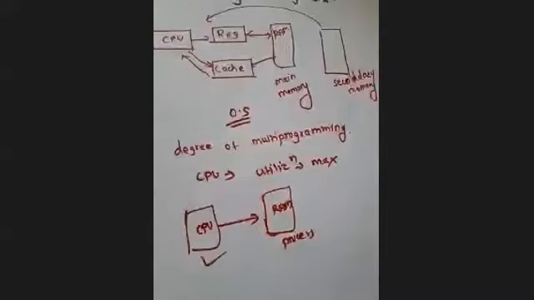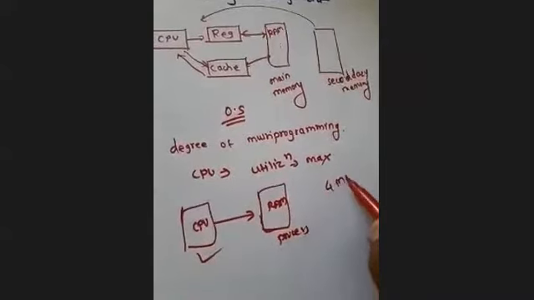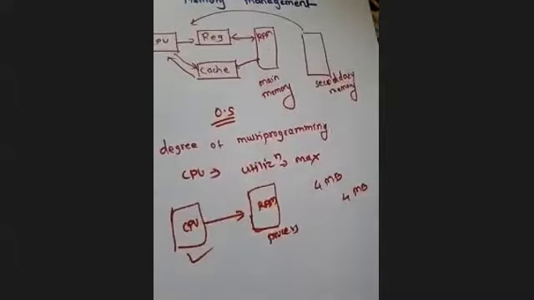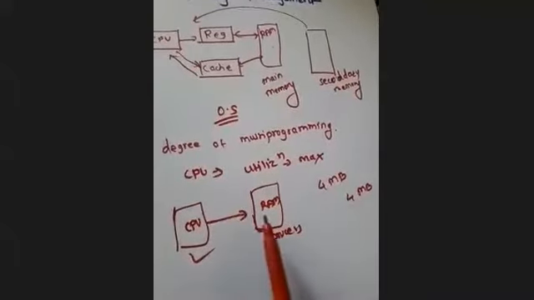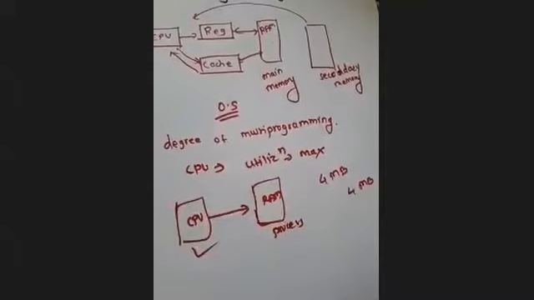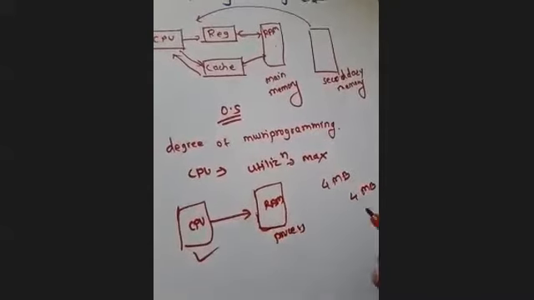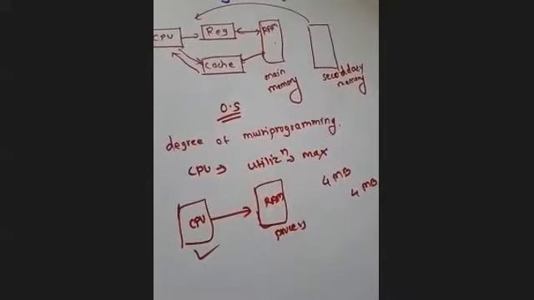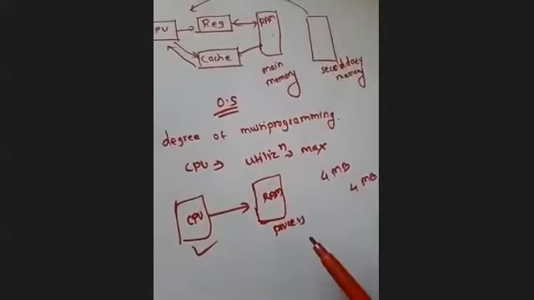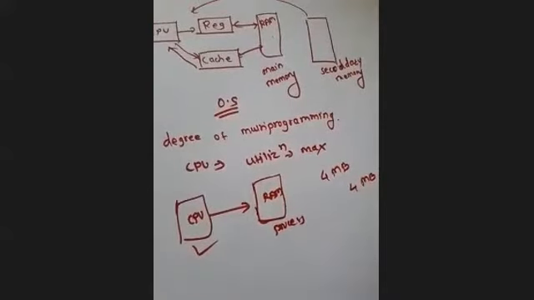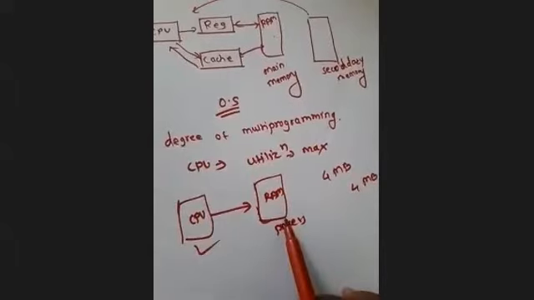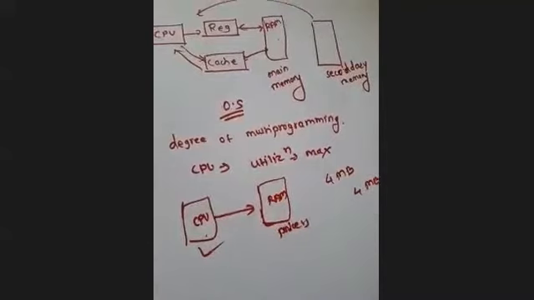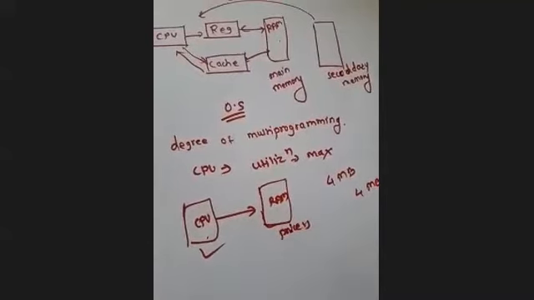If the RAM size is, say, 4 MB, and the process is also 4 MB, then what will happen? Only one process can reside in the RAM at a time, and only that process can execute at that time, because we cannot take another process into main memory, as the maximum size is 4 MB, right? So if we want to increase the number of processes in the RAM, or increase the degree of multi-programming, then we have to increase the size of the RAM, isn't it?